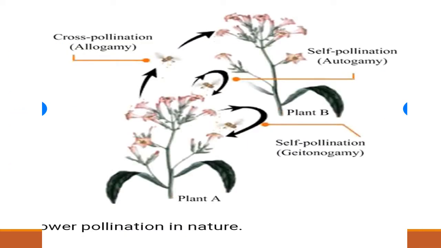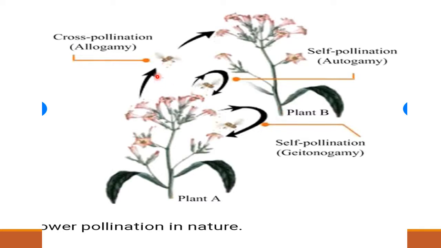Here all these terms are shown diagrammatically. Here self pollination or autogamy: see this, the pollen grains are transferred to the stigma of the same flower. That is autogamy. Then geitonogamy means from one flower the pollen grains are transferred to another flower, but of the same plant. That is geitonogamy. And what is allogamy? The pollen grains are taken from here, you see, by an insect.